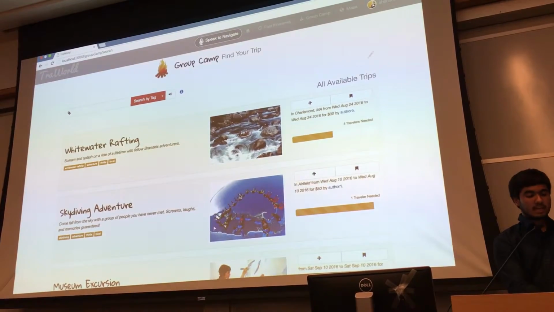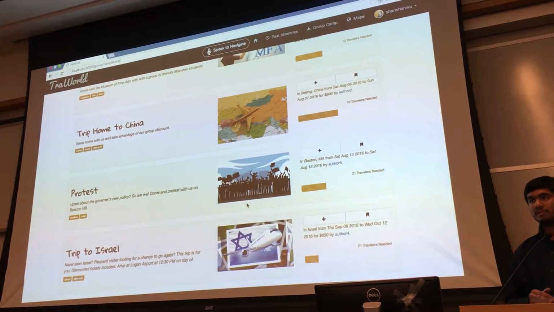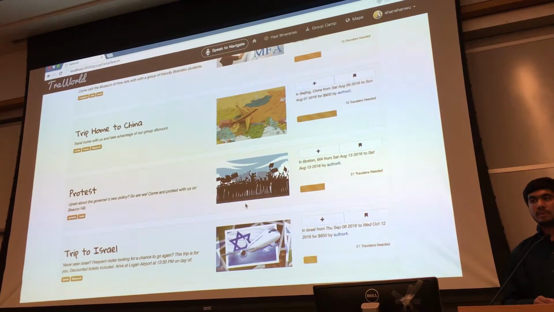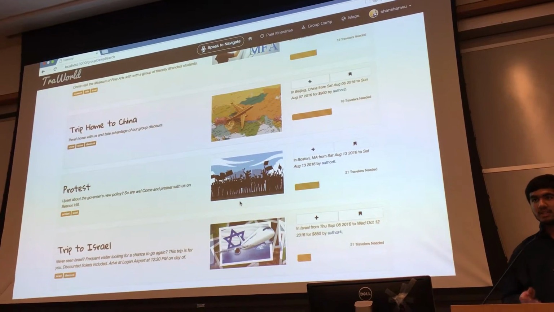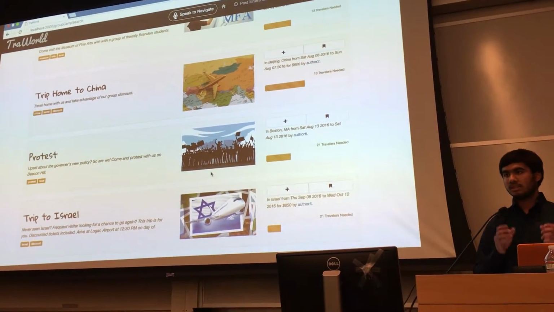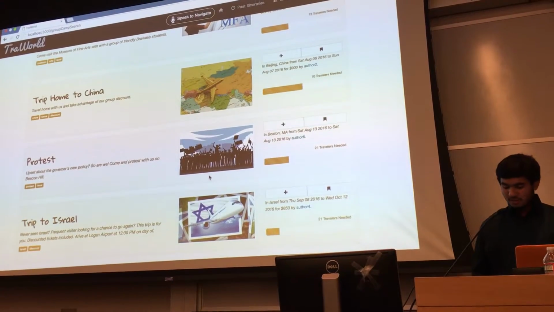Or say you want to launch a protest. Protests only work if you have a critical mass of people. If just you and your best friend show up and start complaining, no one's going to take you seriously and it's going to be embarrassing. So this is a way to ensure that the protest is on only if a critical number of people show up. So with that,